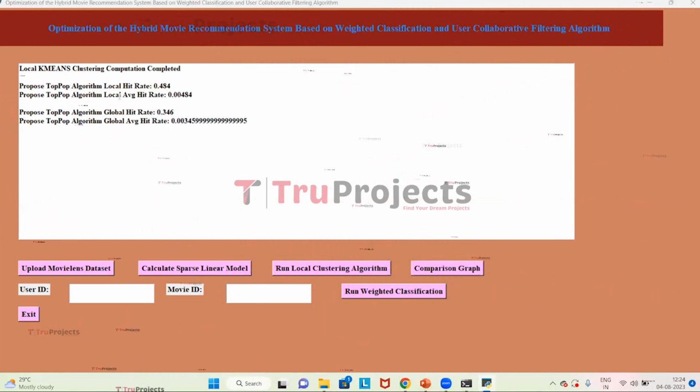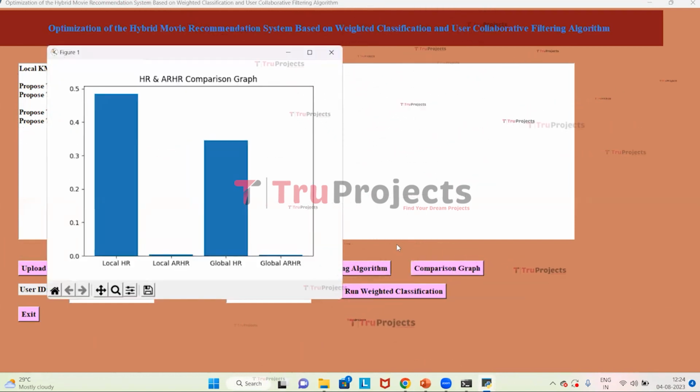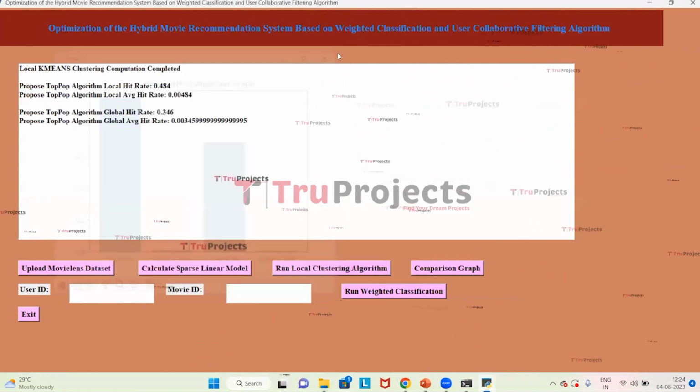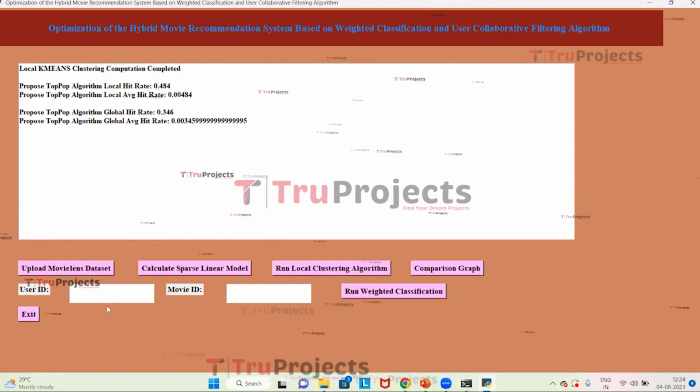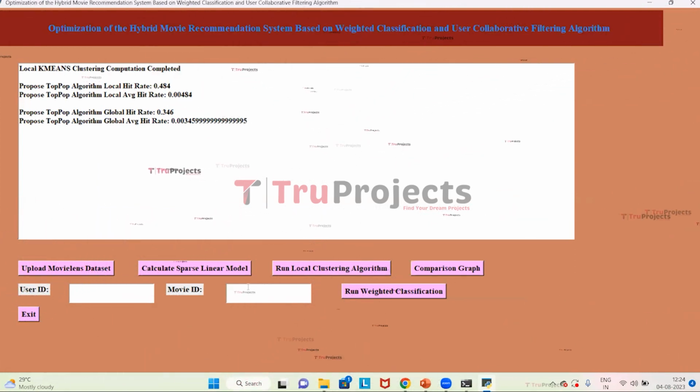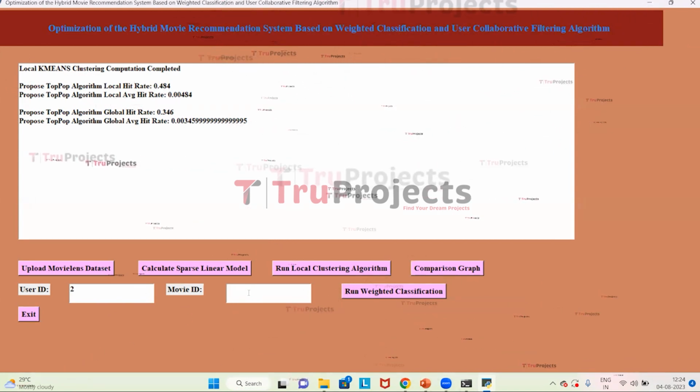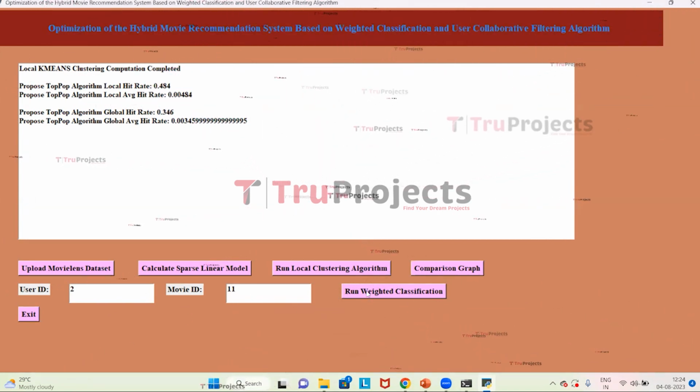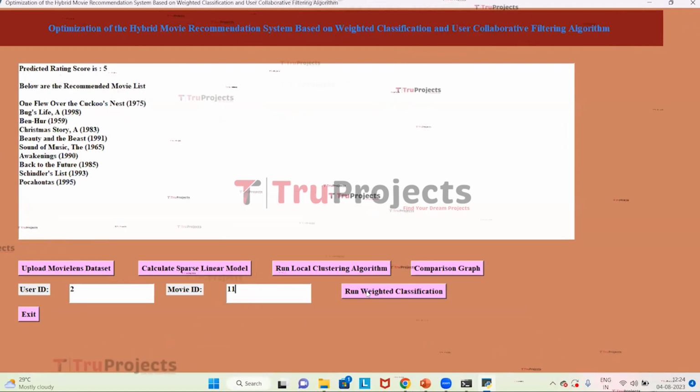Now click on the button Comparison Graph. Here on the x-axis it contains local hit rate and global hit rate, and on the y-axis we have the count of those particular hit rates. Close this graph, and here we have to type user ID and movie ID to get the movie recommendations. So here I will be typing 2 and here 11 as movie ID, and click on Run Weighted Classification to suggest the recommendations.